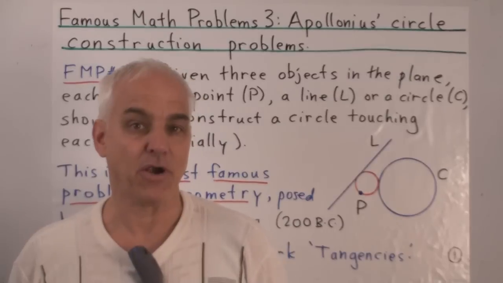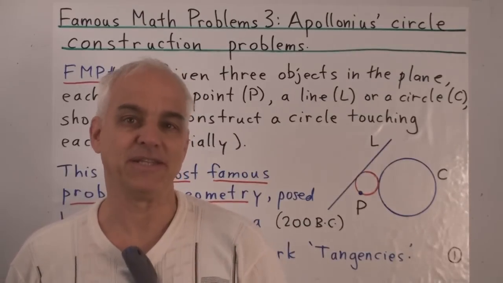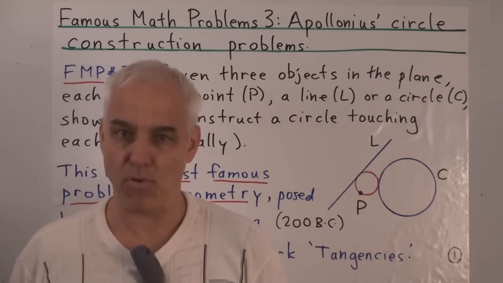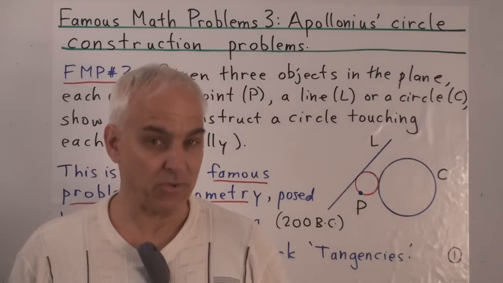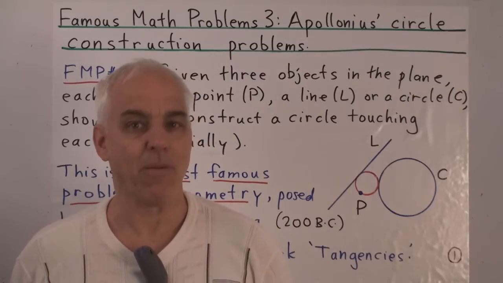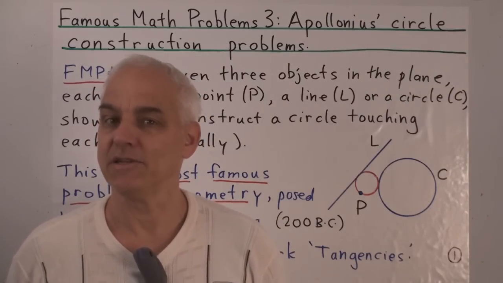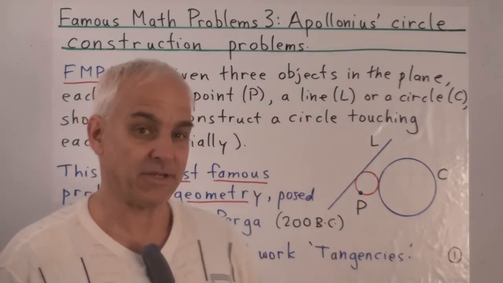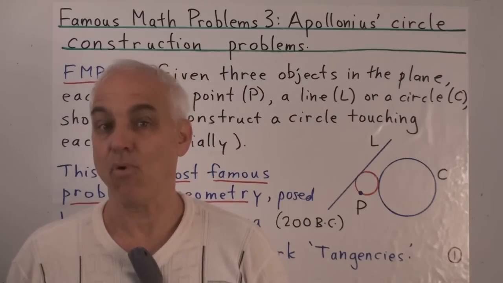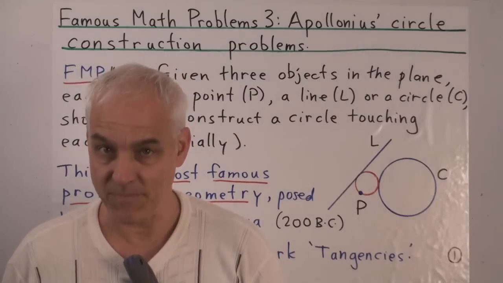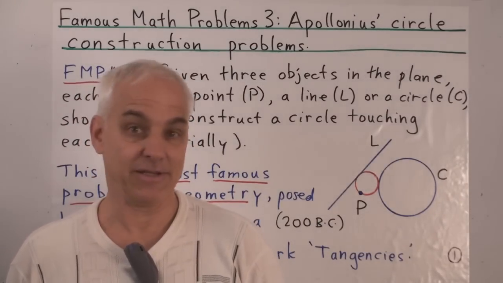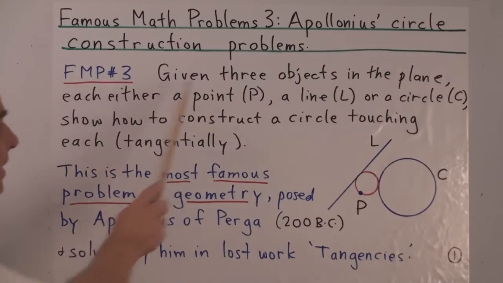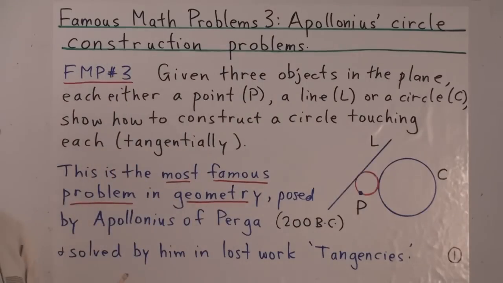Not all of our problems are going to be like this. So some of the problems in this series are going to be very practical and down to earth and historically important. In fact, generally speaking, the older a problem is, the more likely it is to be important. The problem we're going to be talking about today is arguably the most important problem in geometry and has a very illustrious pedigree. So it's the problem of the Apollonius circle constructions.